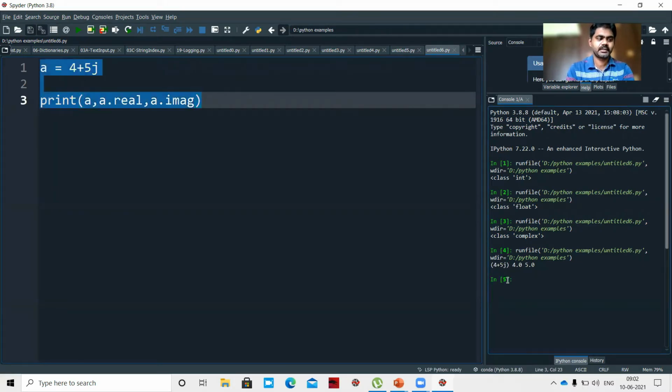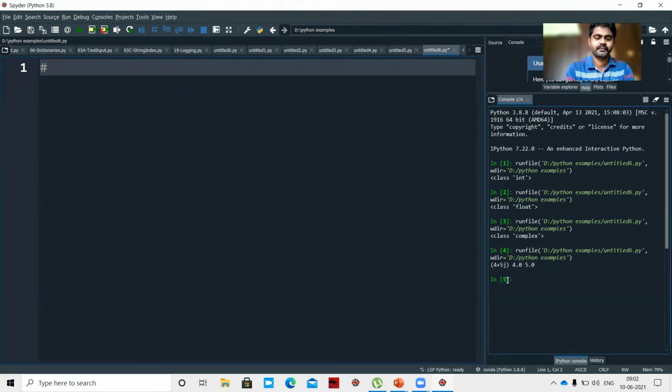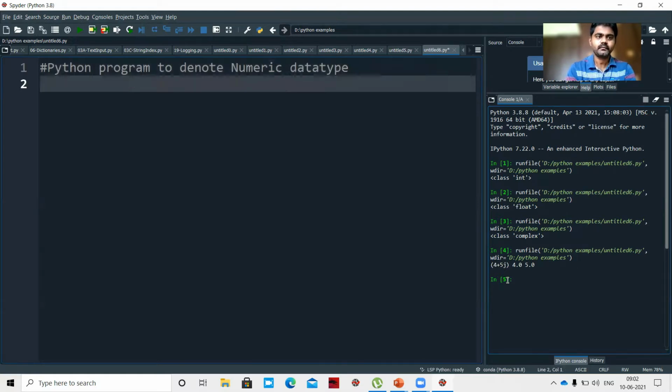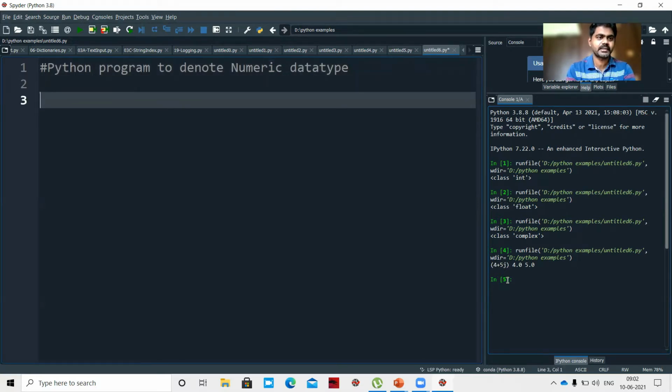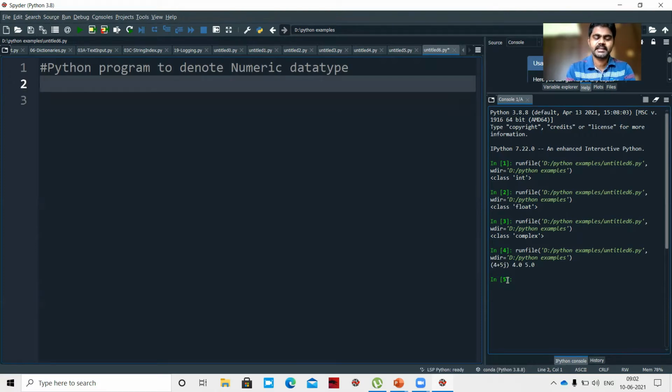So let's see an example to demonstrate numeric values. First, if you want to write a comment in Python, hash is used for comments. So hash, write Python program to denote numeric data type. Hash is used for comment purposes. If you want to include multiple comments, there is no other way. We should give another hash.